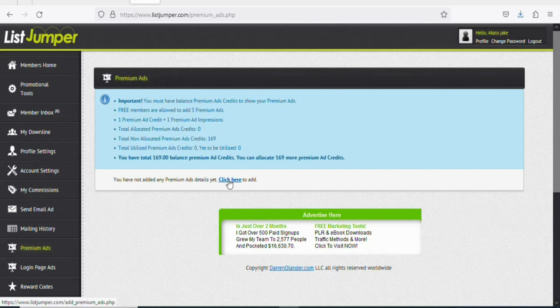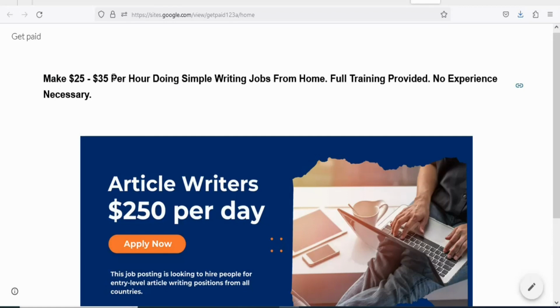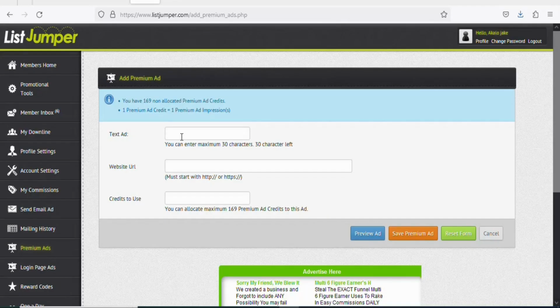To run an ad, click on this link right here. Once you click on it, you are going to see a page like this. So what you have to do is that you have to type the title of your ad right here, your website URL, and then the amount of credit that you want to use. When you come back on the landing page, you can see there is a title right here. Just copy the title on your landing page. Once you copy the title on your landing page, you are going to come back, paste it here.